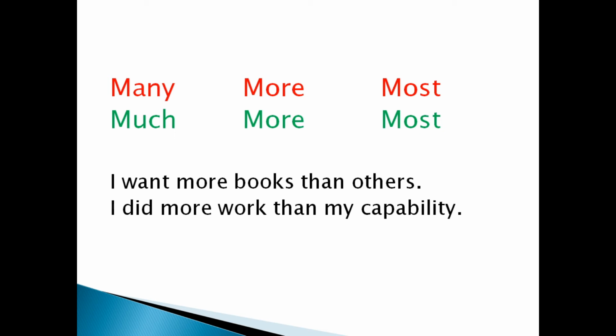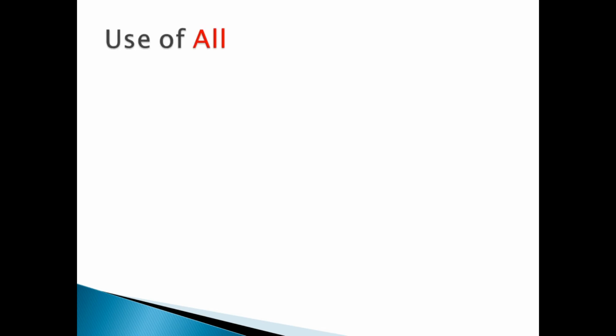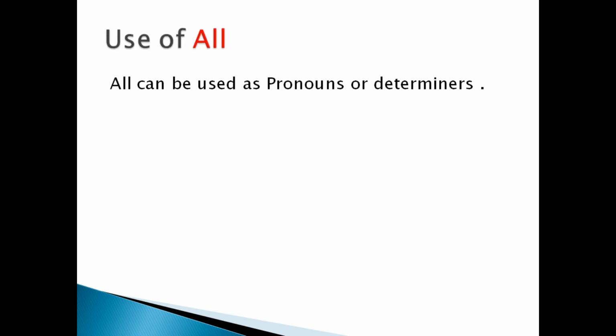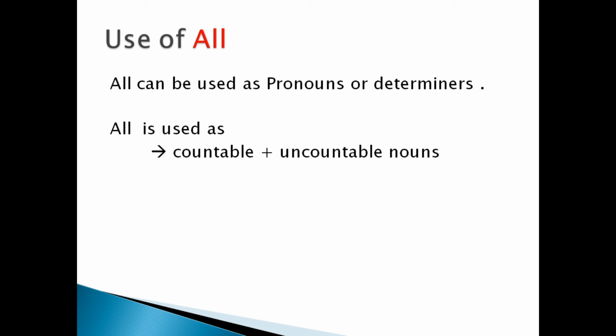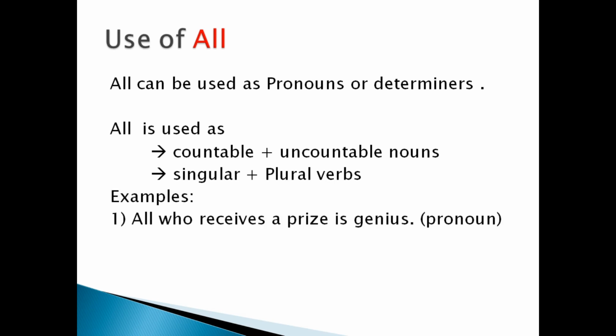Next, use of all. All can be used as pronouns and determiners, both. All is used with countable plus uncountable nouns. All is used with singular or plural verb. With the help of examples, let us see. All who receive a prize are genius. Here, all is represented as a particular student in the form of singular verb, is.